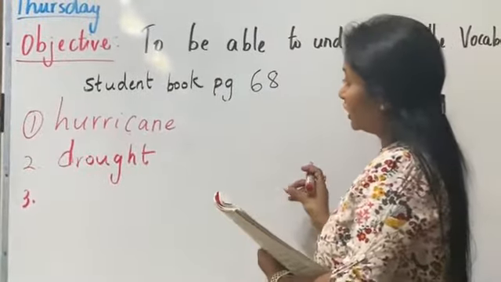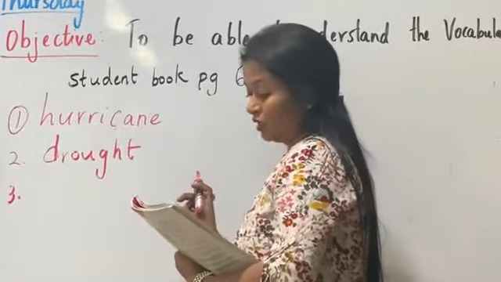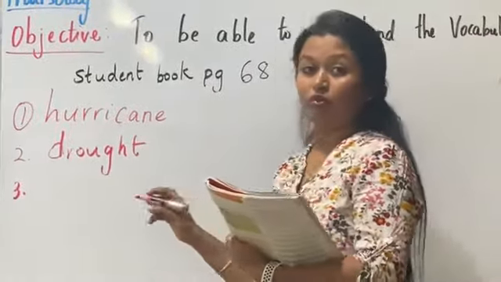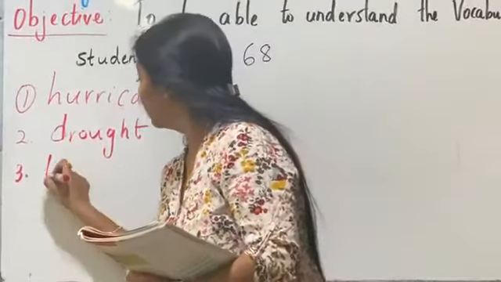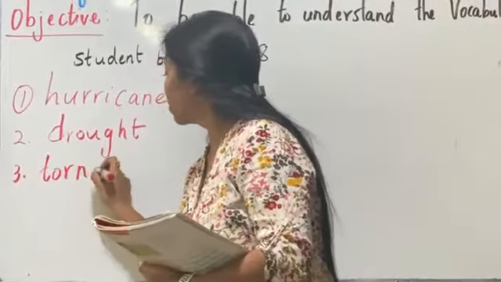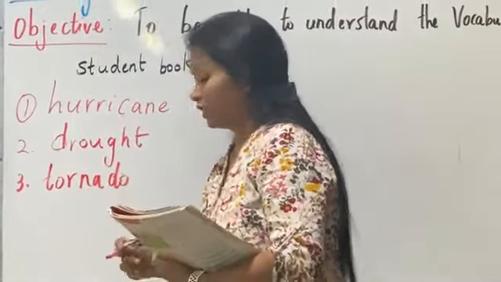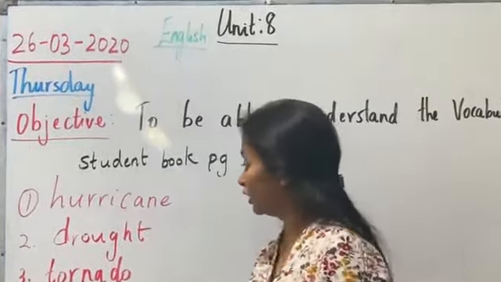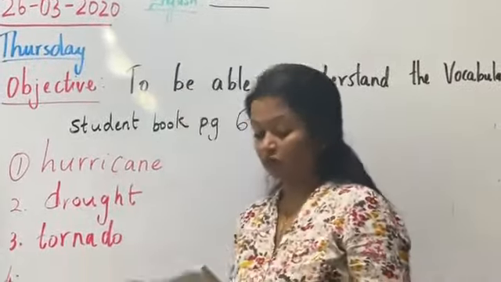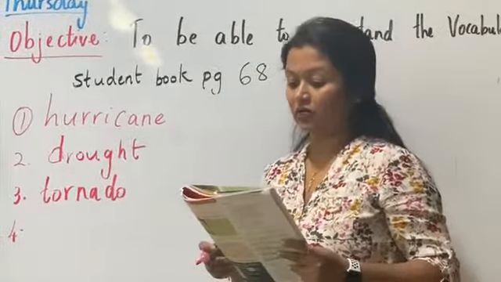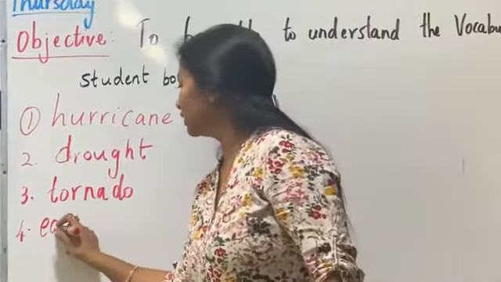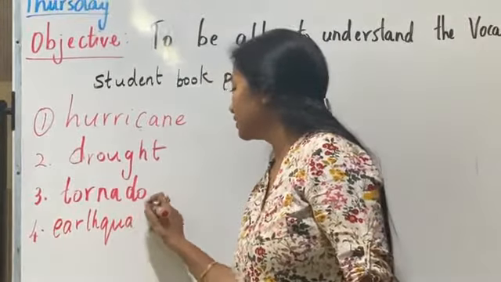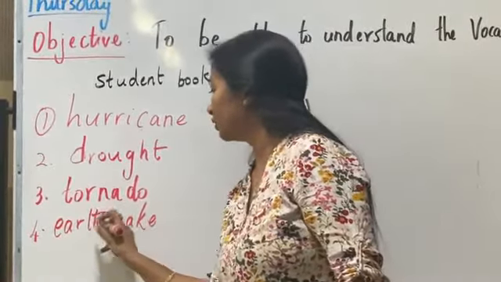Now picture number 3 is, yeah, you would have seen in US, a tornado, correct? That is the picture of a tornado. That is also a very strong wind blowing across, okay? Look at picture number 4. What does it look like? It's an earthquake where the earth just breaks up and everything falls inside, correct? That's called an earthquake.